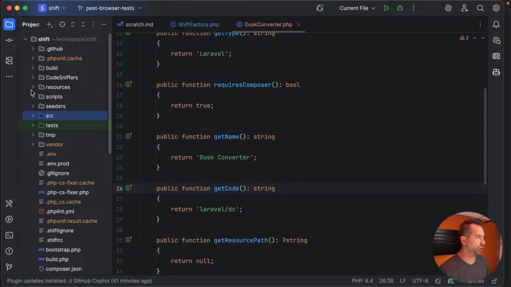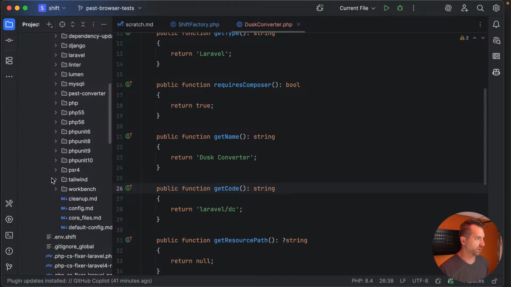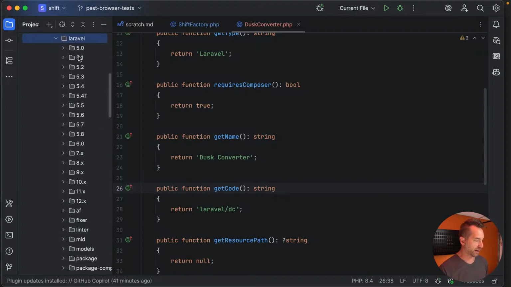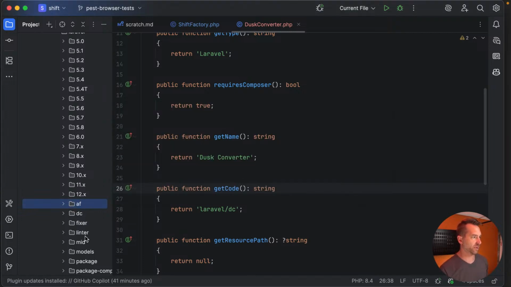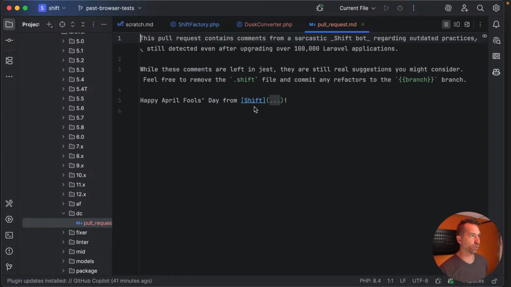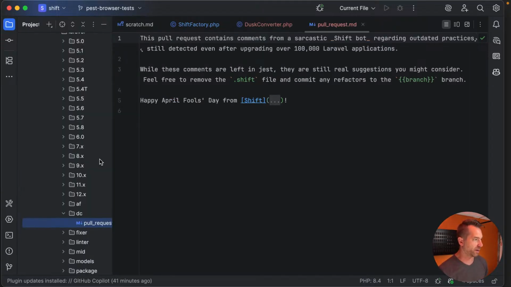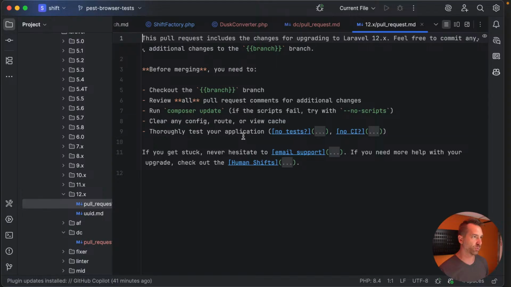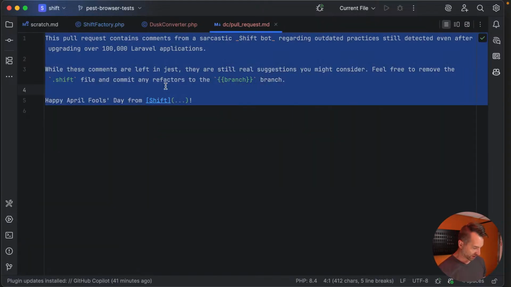Typically, where is that? Resources, Views, Laravel, and we need a DC. All right, let's jump in DC, and we've got a pull request. Okay, this pull request contains, yeah, this was the April Fool's one. Happy April Fool's from Shift. Okay, we probably want a better example to pull from. The April Fool's one is a little funky. All right, here we go. Let's take the one from Laravel 12.